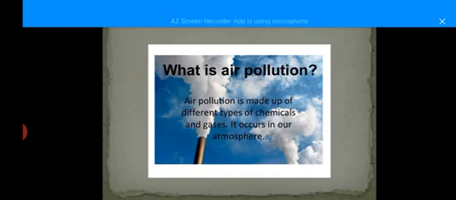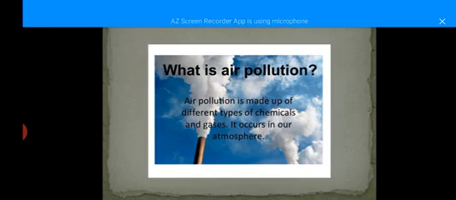Now, what is air pollution? Air pollution is made up of different types of chemicals and gases which occur in our atmosphere. The harmful substances that are present in our air are known as air pollution, and these substances are very harmful for us as they cause diseases and allergies and even deaths, and they are harmful for humans, animals and plants equally. Air pollution disturbs all the life cycles on the earth.